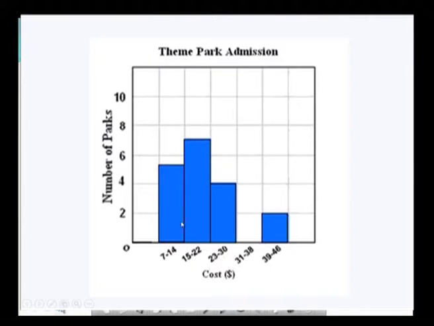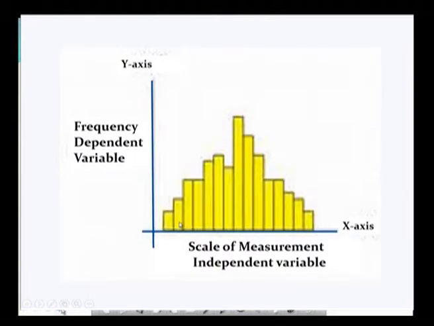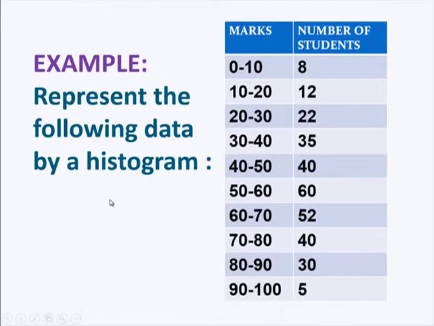So, it is given in the form of a simple histogram, and this is another example where we have the scale of measurement on the horizontal axis and frequency on the y axis. So, this is another simple example of a histogram. Now, take the following example, where you have data which you can represent using a histogram. It gives the marks and the number of students.